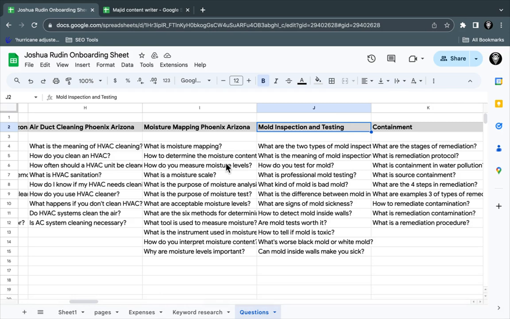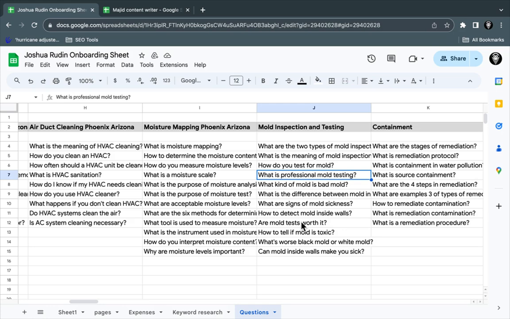Technically this is part 2 of keyword research for topical content writing on each page: service pages and then resulting blog categories and or questions. These are just all random questions that Google popped up and that people also ask. So what I'll do is go through them and see which ones correspond to the same topic.